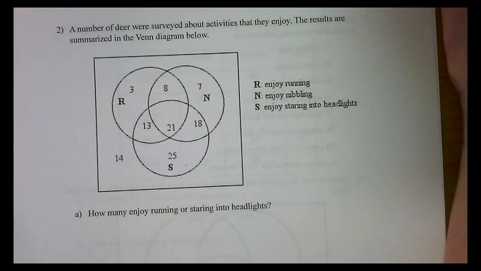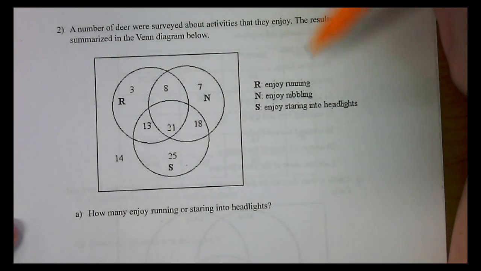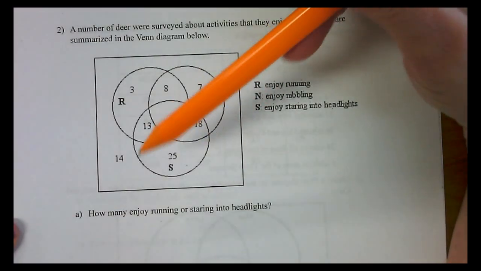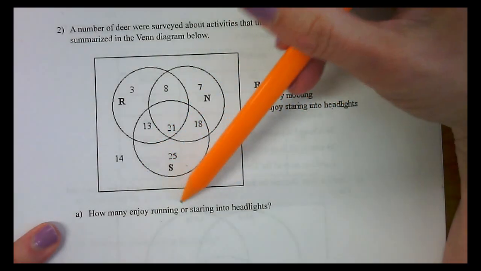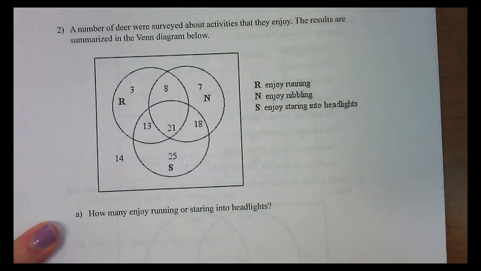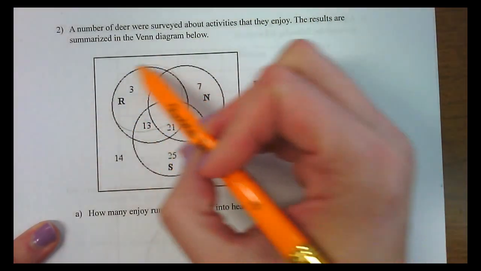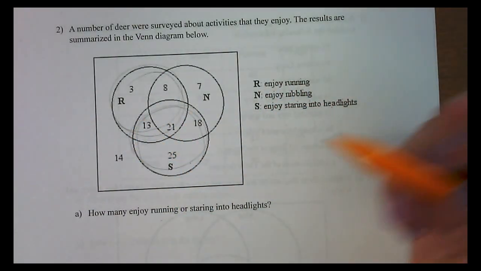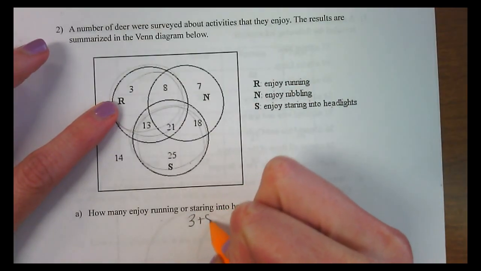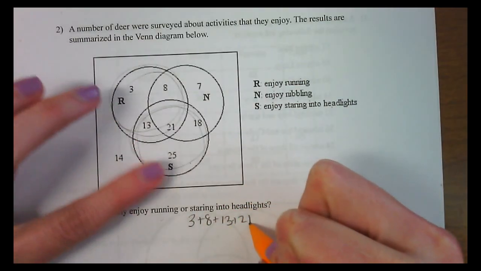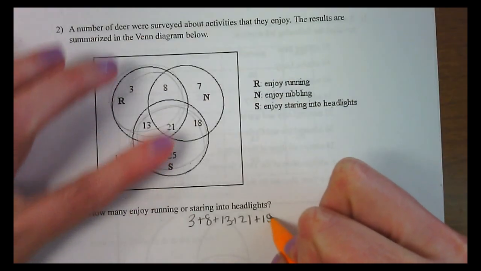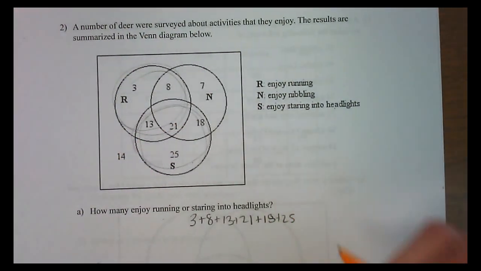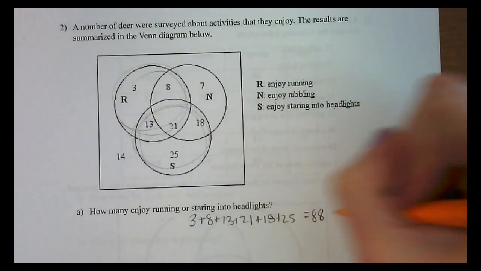Okay, so we have a survey about deer, and obviously this survey is made up. It says how many enjoy running or staring into the headlights. So we want to focus on this running circle and this staring into the headlight circle and add all those numbers up. So if we do that, we're going to have 3, 8, 13, 21, 18 from right there, and 25, and add all those together. So we've got 88 total.